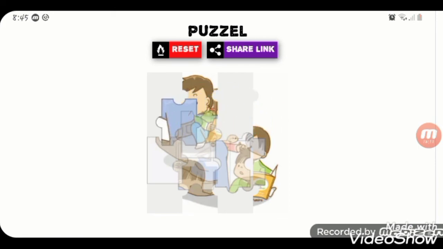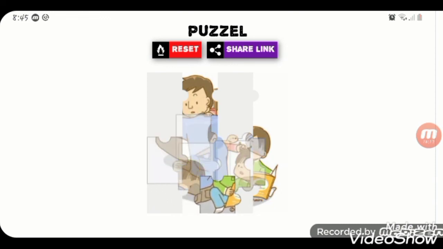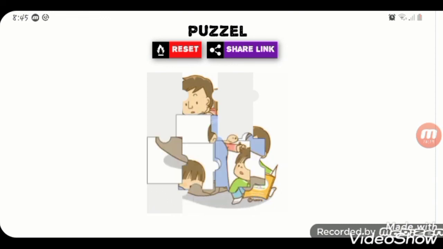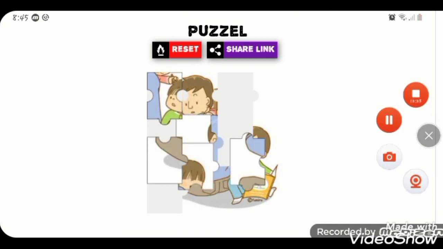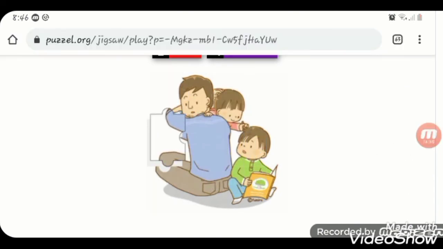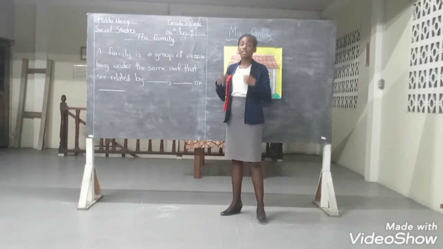Wow, this is very challenging. We are almost there. Great, so this is the last piece of the puzzle. Now, what type of family do we have? We have a nuclear family. Give yourselves a clap.